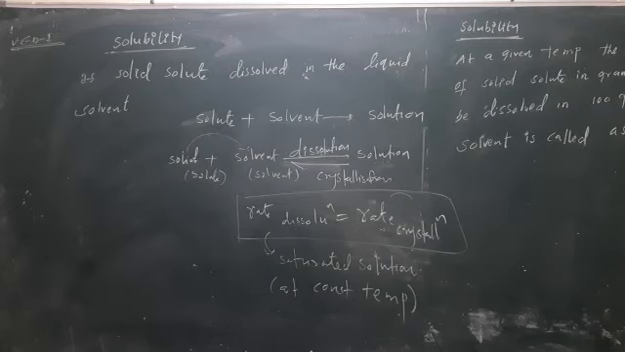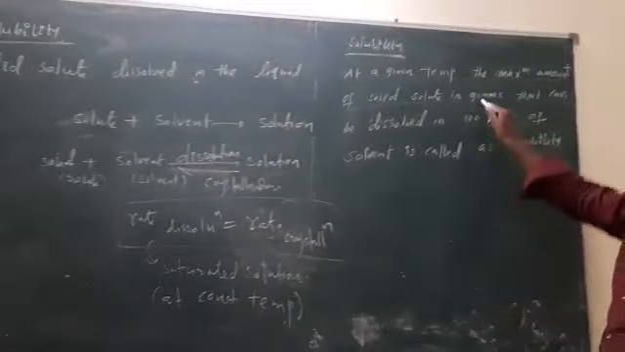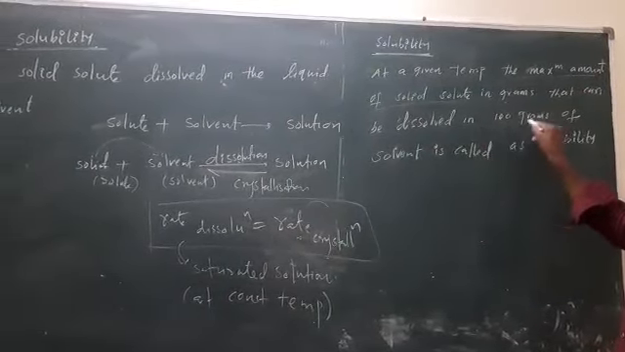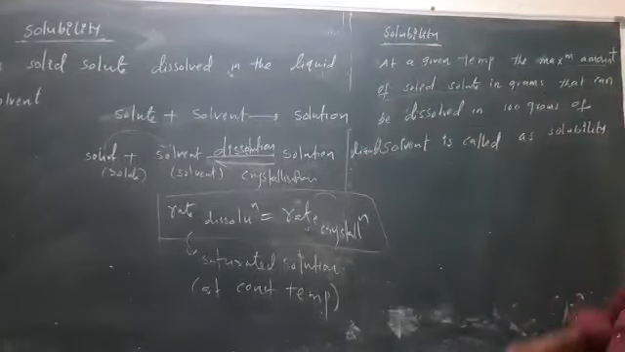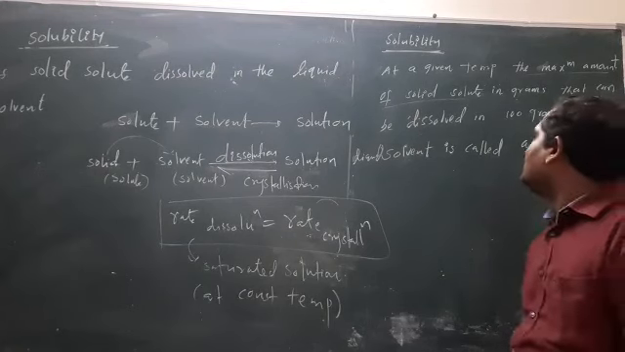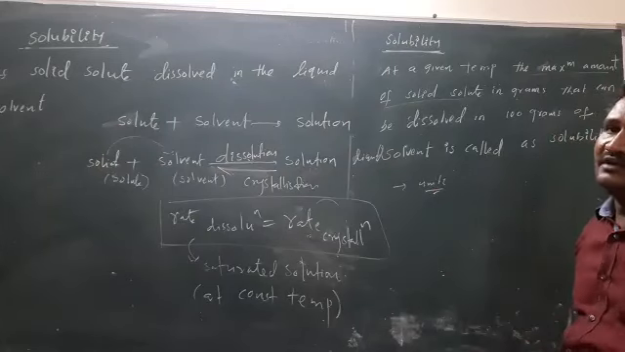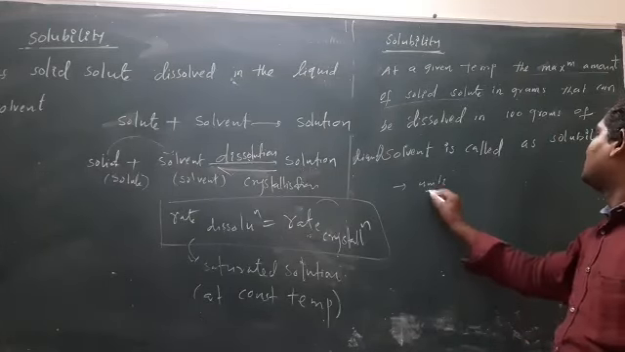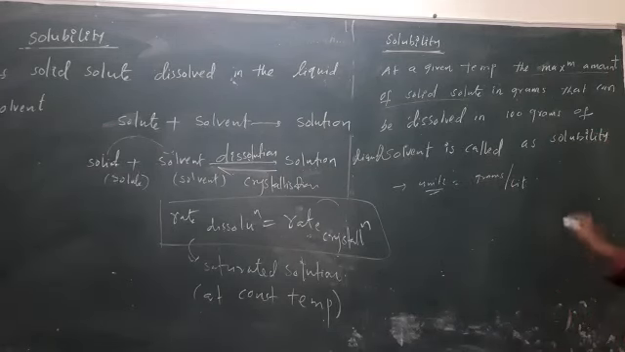At a given temperature, the maximum amount of solid solute in grams that can be dissolved in 100 grams of liquid solvent is called the solubility of that solid. For units, you can take grams per liter or moles per liter.